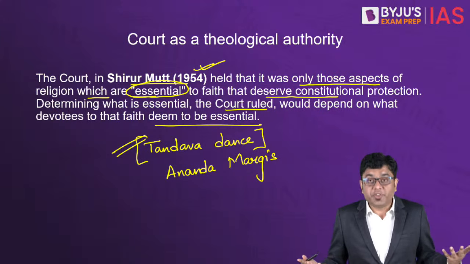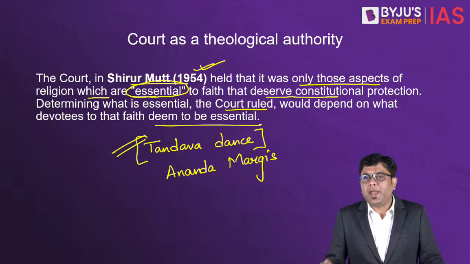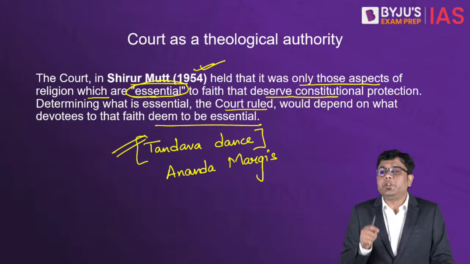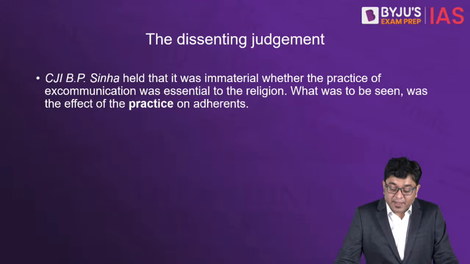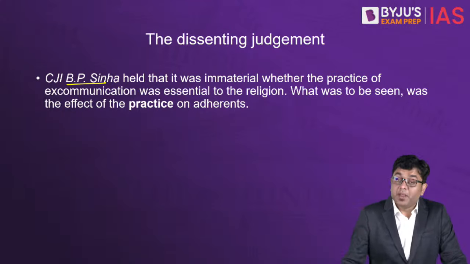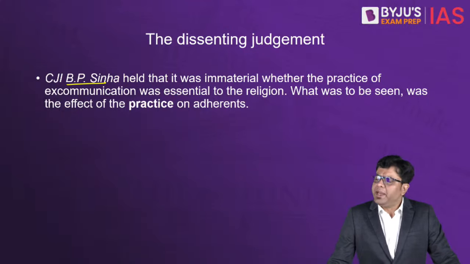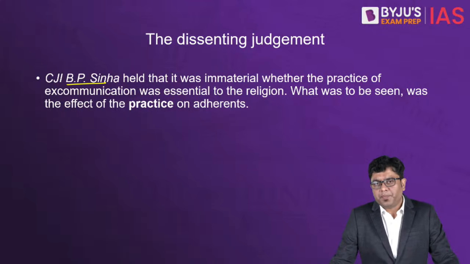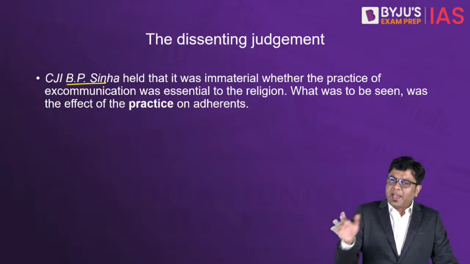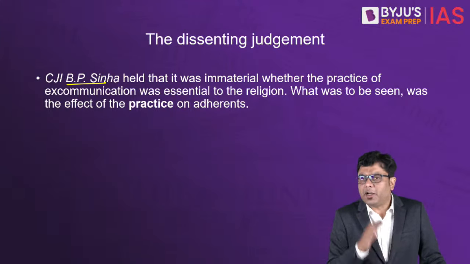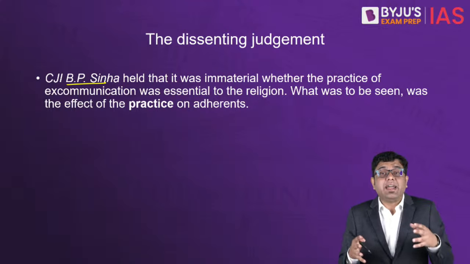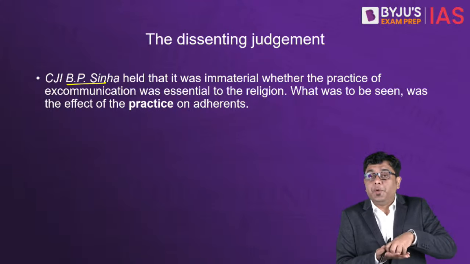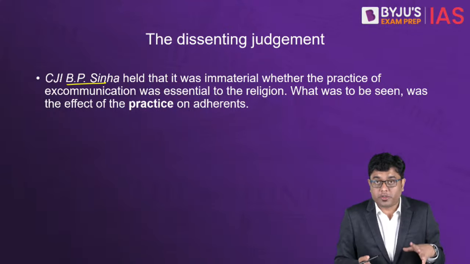Now then, who is to decide? This is where the dissenting note given by the Chief Justice of India at that point of time, that is B.P. Sinha, made a very important argument. While writing his dissent note, he said that, look, it is immaterial whether the head of that community has got the power or not.